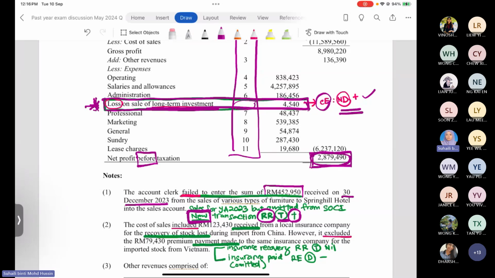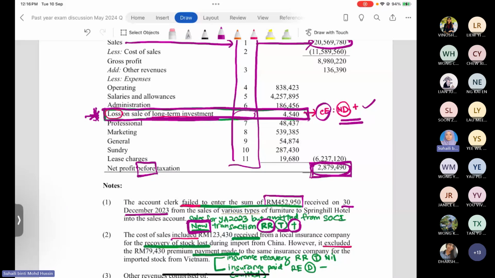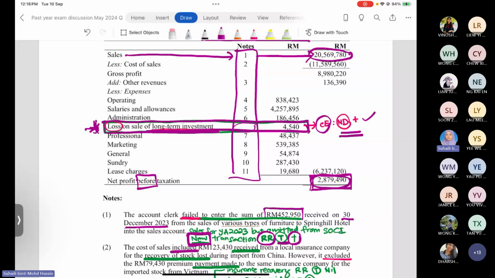Okay, so they claim back the amount 123,430 ringgit. So the amount 123,430 ringgit is already included in the total amount of the cost of sale, 11,589,560 ringgit. You already include 123,430 in the total of the cost of sale.